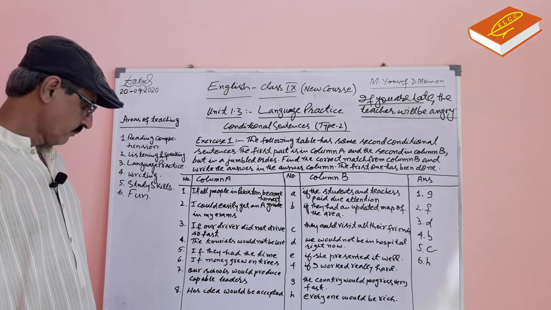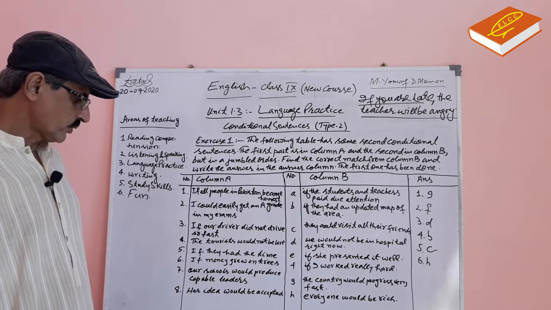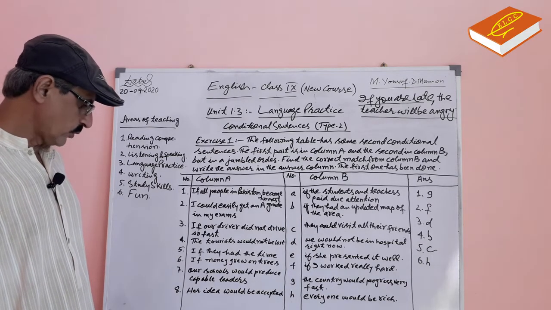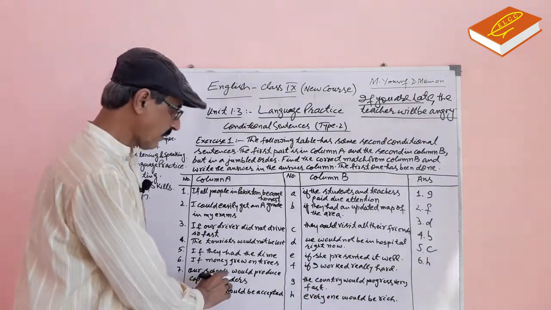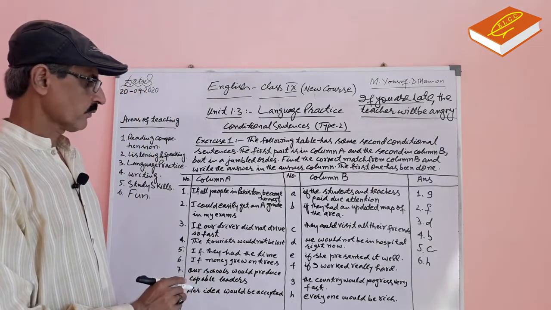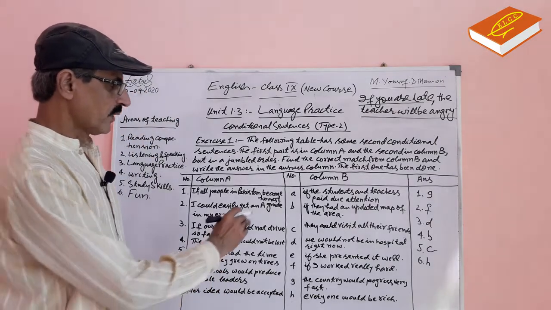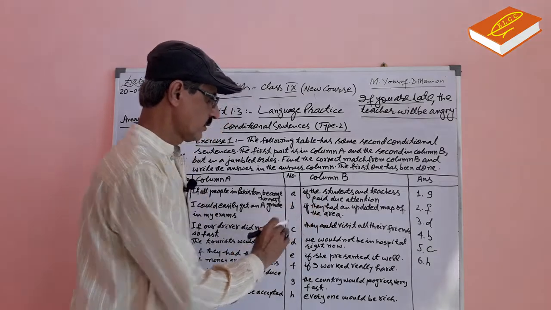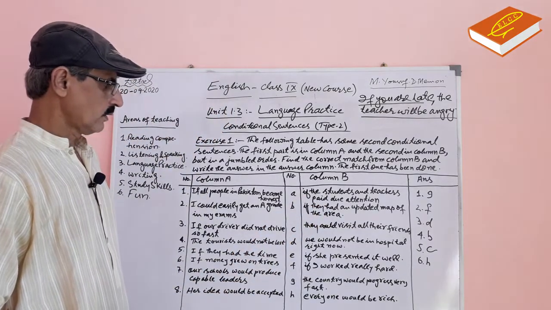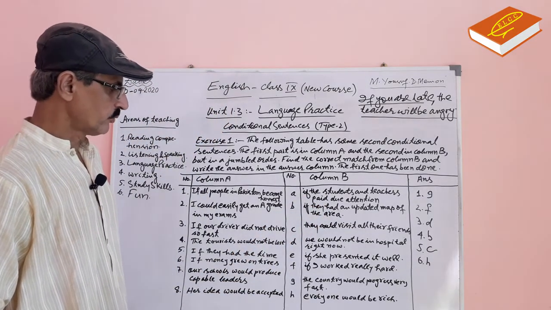Number 7, our schools would produce capable leaders if the students and teachers paid due attention.